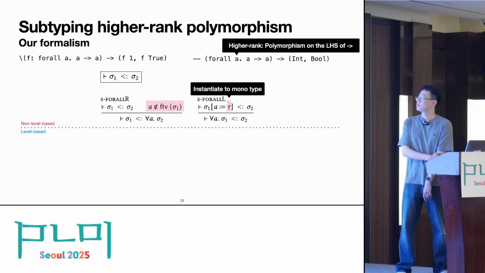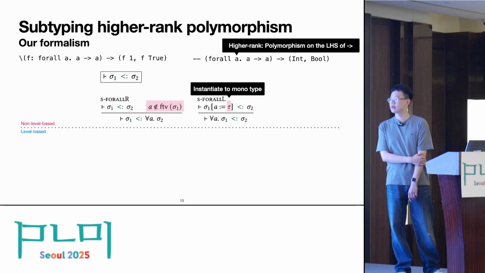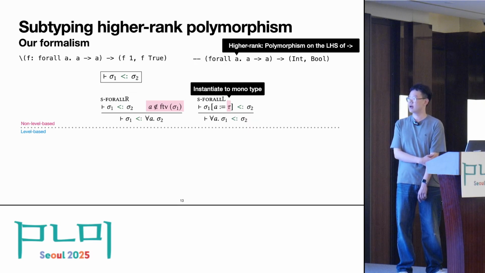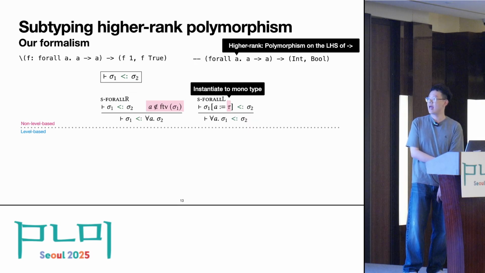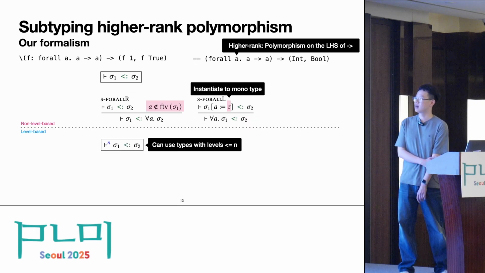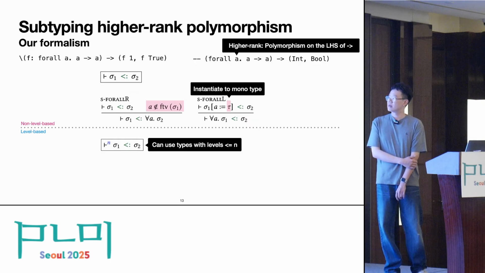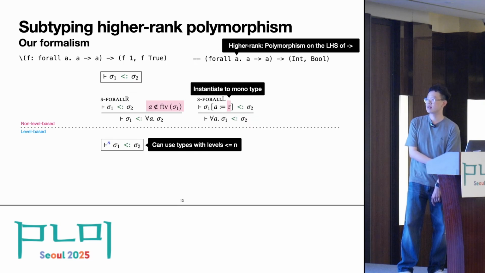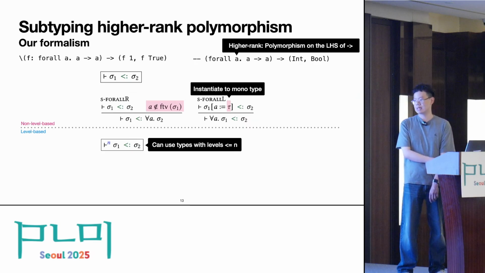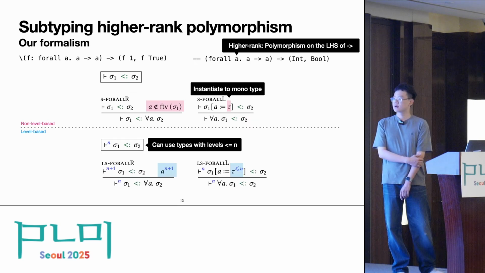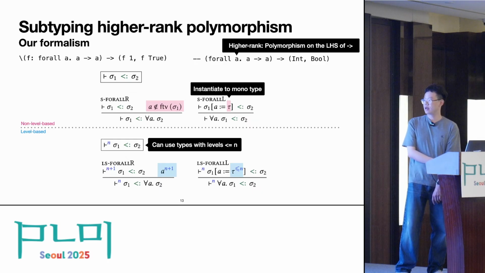When the polymorphic quantifier is on the left, we have the freedom to choose a type tau to instantiate for the free type variable A in sigma 1, and we can instantiate it to a monomorphic type tau. That is in the non-level-based system. In the level-based system, again in the subtyping relation, we associate the relation with a level number n, and the level number says that the relation can only use types with levels less than or equal to n. The corresponding rules for forall R and forall L are as follows.